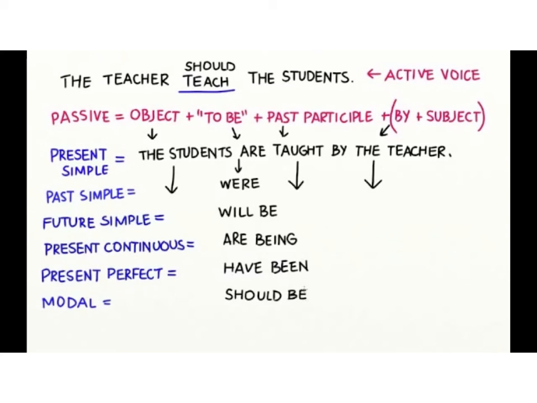The same rule applies to every tense actually. Simply look at the picture. We only have to change the verb to be into different tenses to form different passive sentences, including the simple present, simple past, simple future, present continuous, present perfect, and even for modal verbs. Basically, we can use passive for every tense.